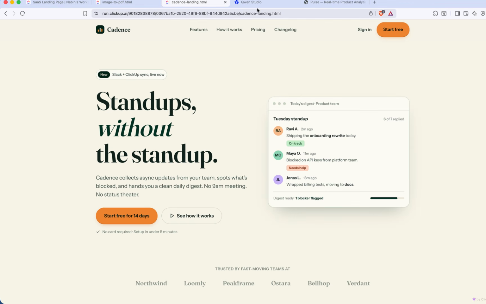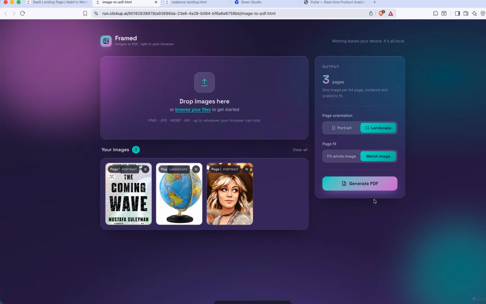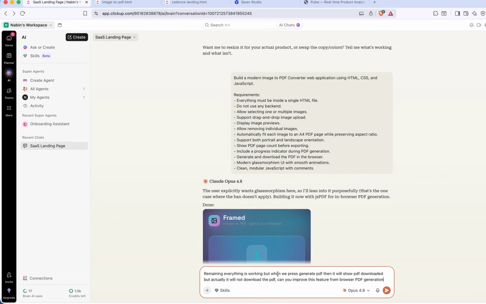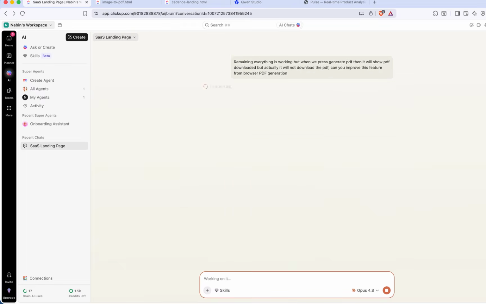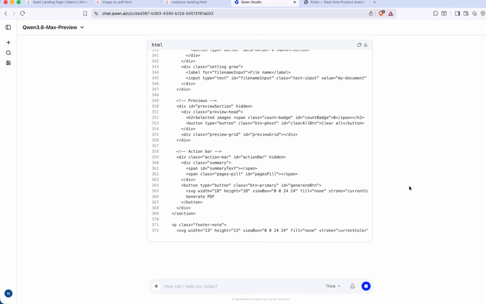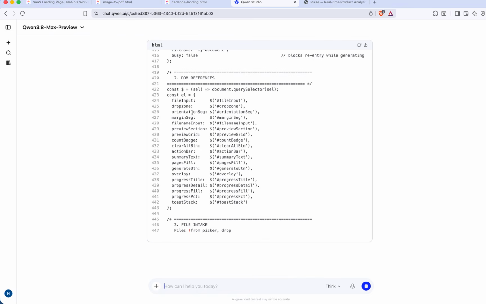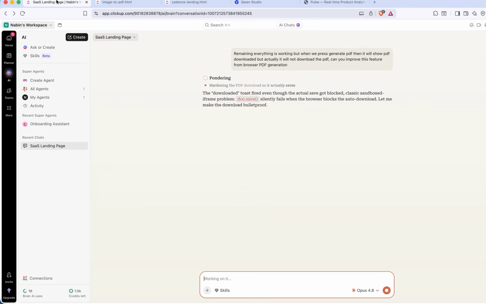The main thing not working is generating the PDF. I've mentioned the problems we faced and I'm going to ask it again to refine it. I think it will be completed in just a minute. Until then, we have tested this, and it will also refine its features. I can see it pondering. Okay,